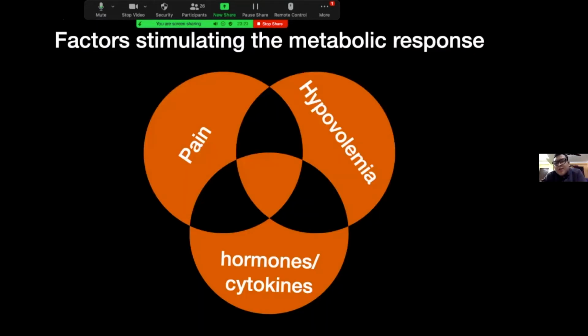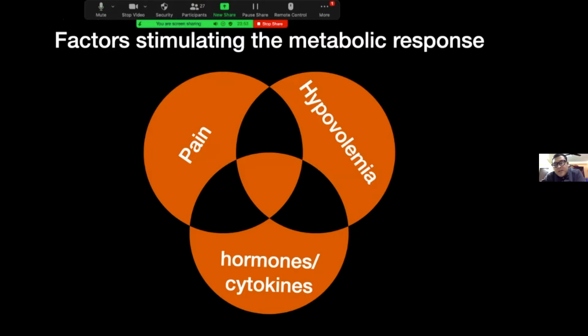Factors that stimulate the metabolic response to trauma immediately after injury are pain, hypovolemia, and various circulating substances like hormones and cytokines. Whenever there is pain immediately after injury, this nociceptive stimulation leads to the production of various types of neuromodulators, neurohormones, distant hormones and cytokines, which then lead to increased metabolic responses.